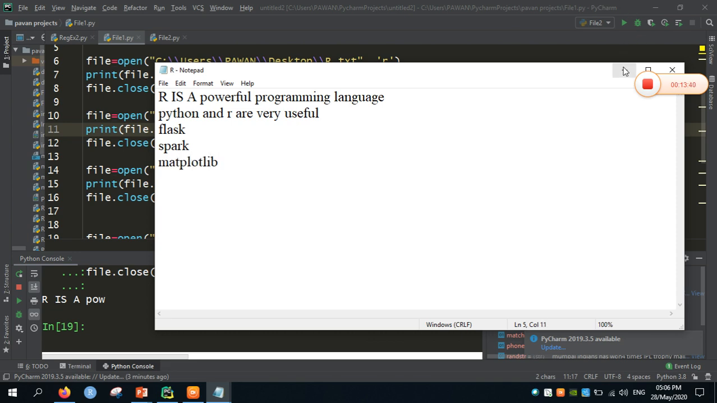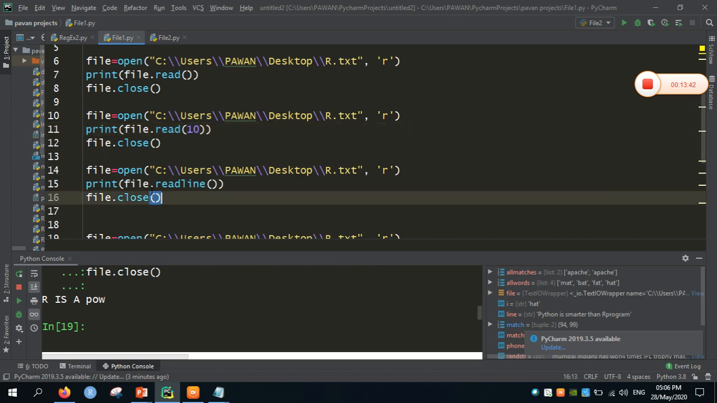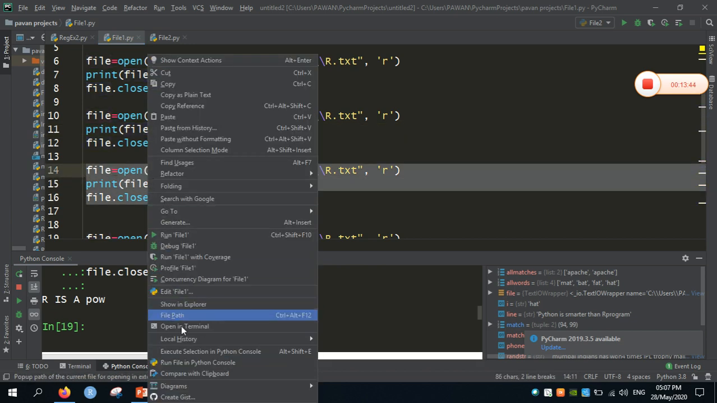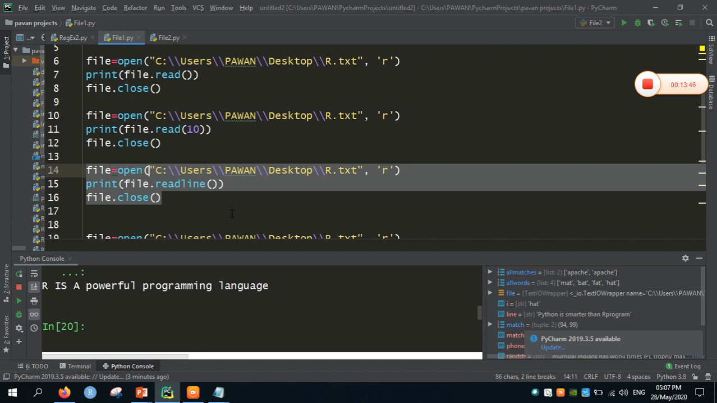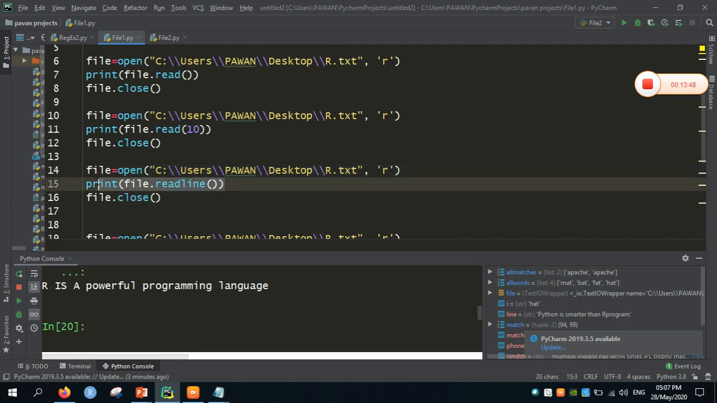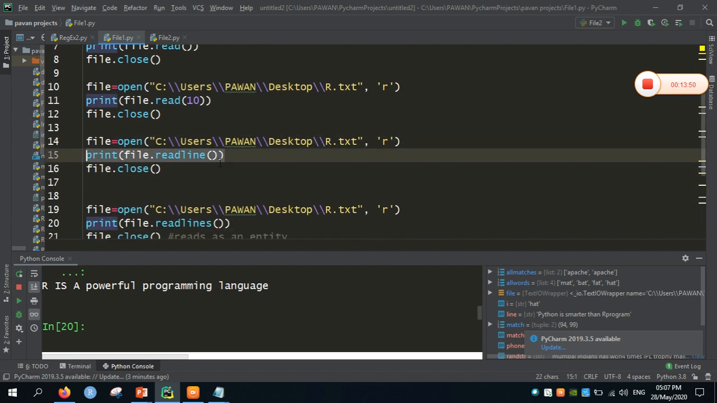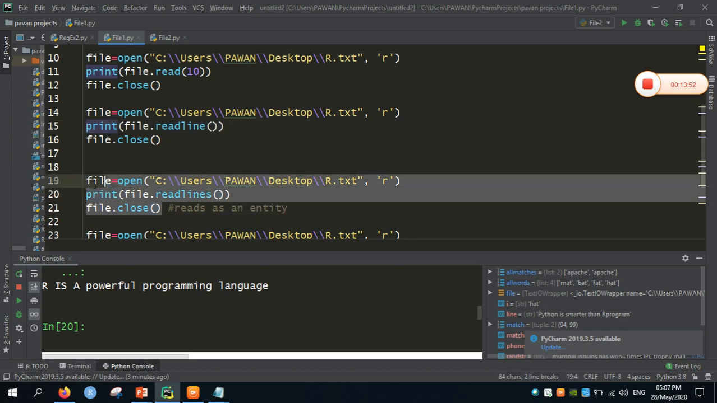I have saved the data here. Now I am going to use a method called readline, which is going to read the first line in the text file. In order to read all the lines in the text file, Python comes with a method called readlines.